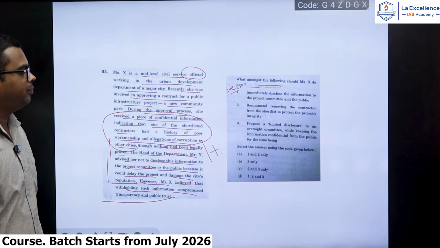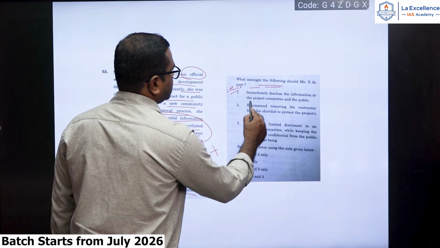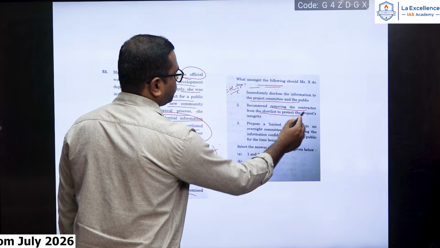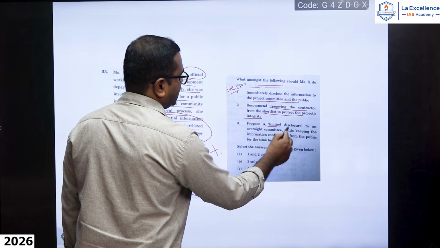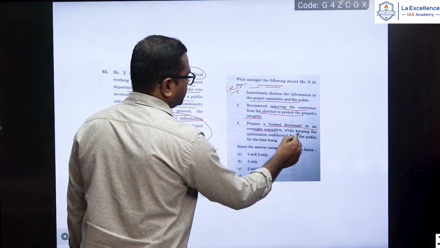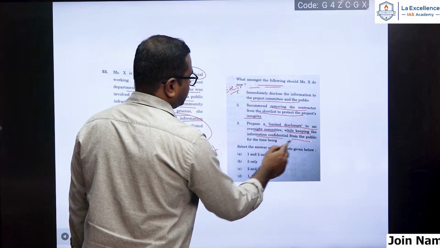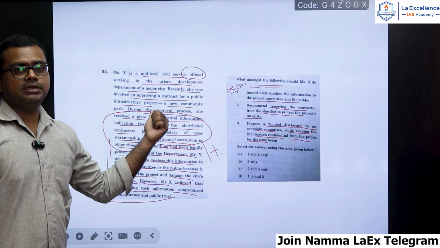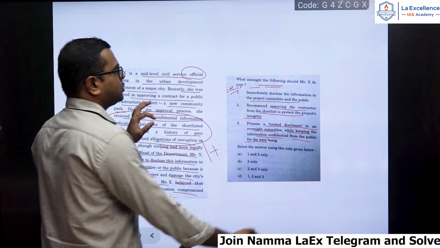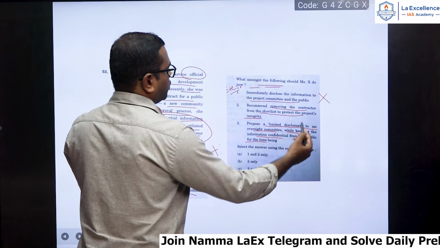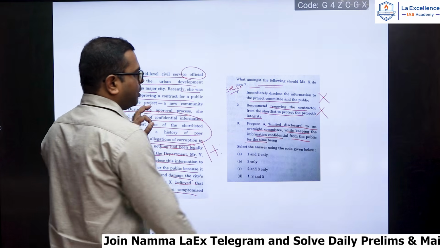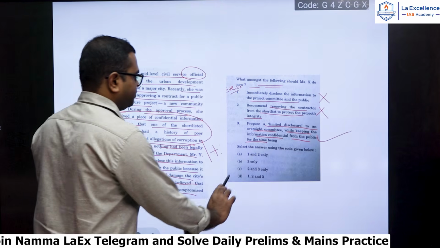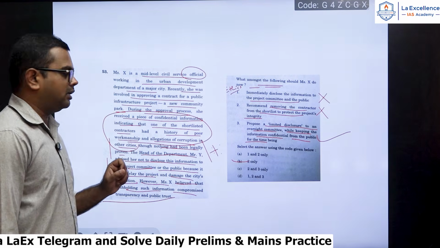What should she do? First, immediately disclose the information to the project committee and the public. Second, recommend to remove the contractor from the shortlist to protect the project's integrity. Third, propose a limited disclosure to an oversight committee while keeping the information confidential from the public for the time being. So here you need to analyze, although the allegations are there, this is not legally proven. That is why immediately disclosing the information will be wrong. Removing the contractor is also an irrational one. Propose a limited disclosure to the oversight committee, so this will be the right step. So B, 3 only will be the correct answer here.